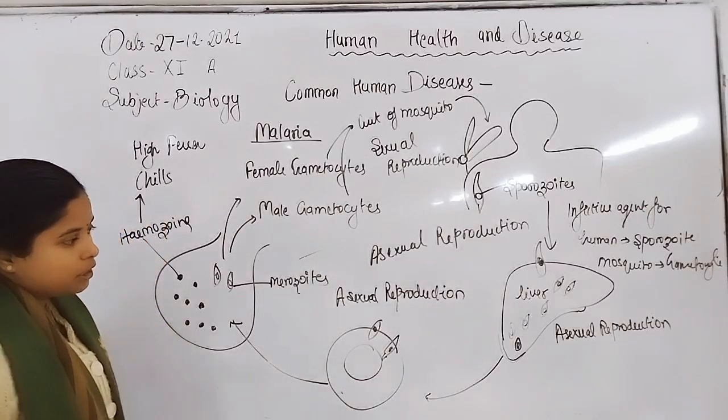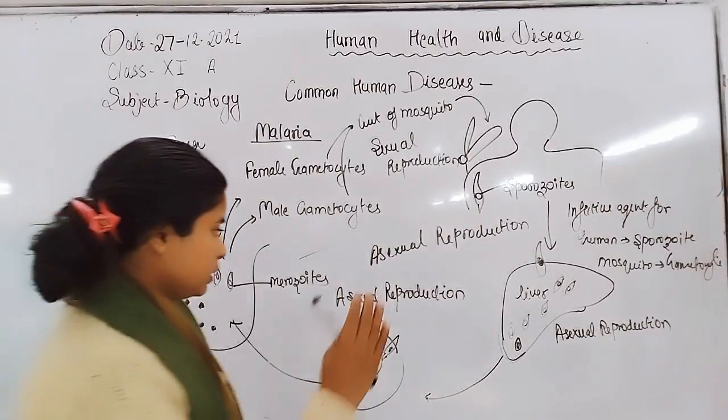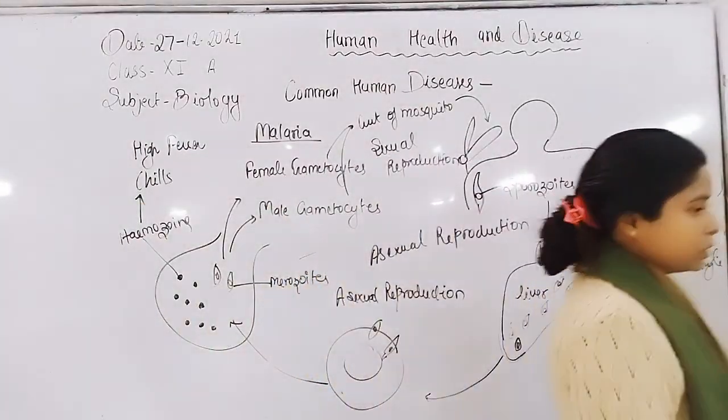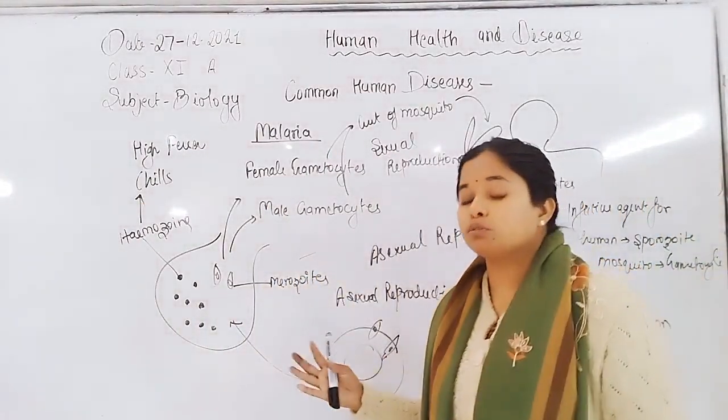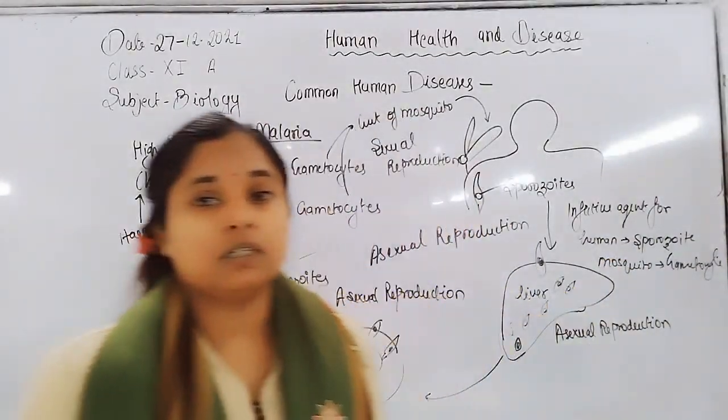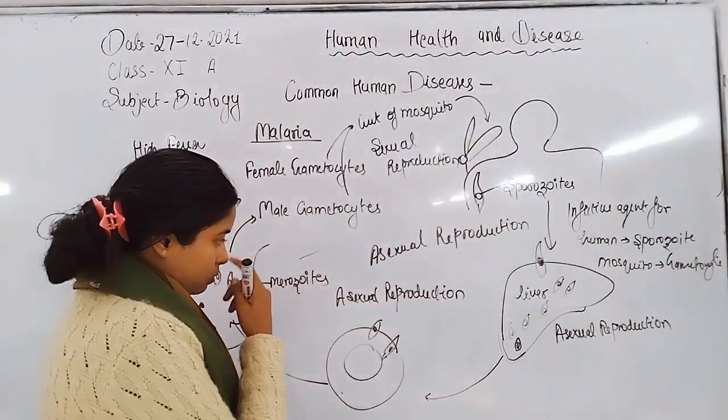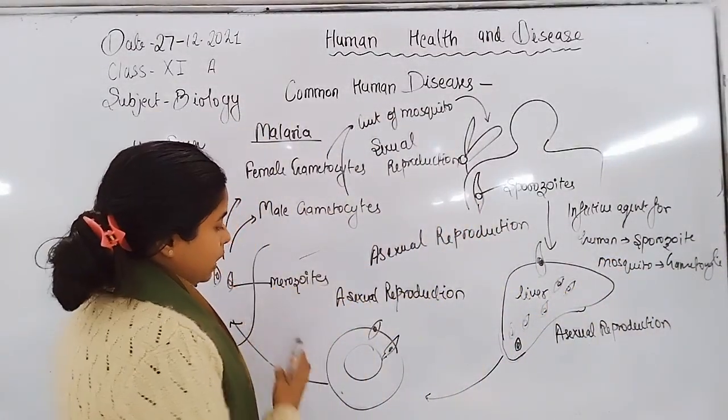Then after rupturing the liver cells, they are released into the blood circulatory system, and through it they are transmitted to and infect the RBCs.